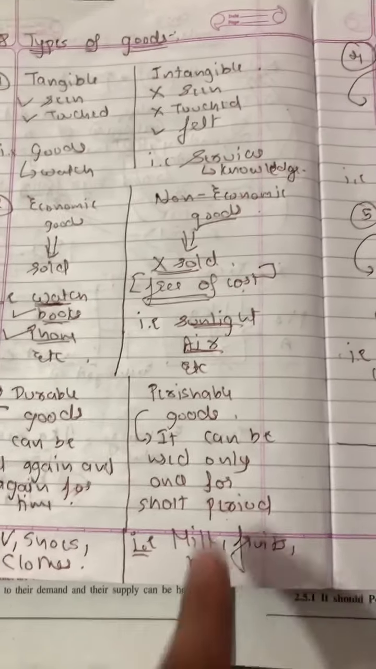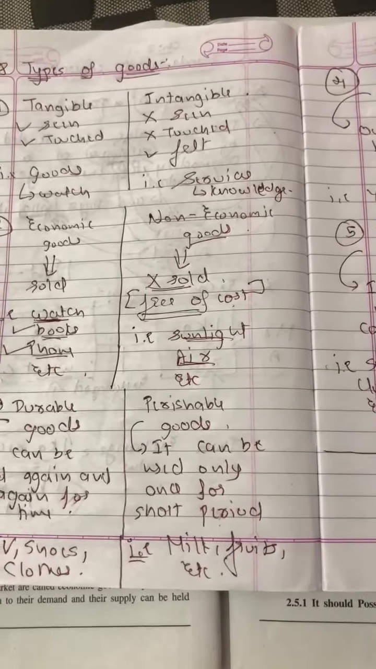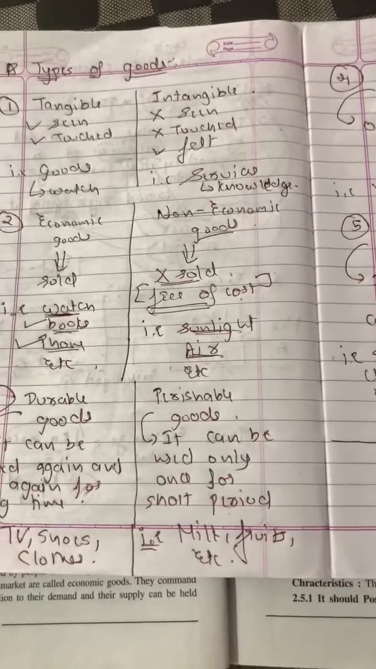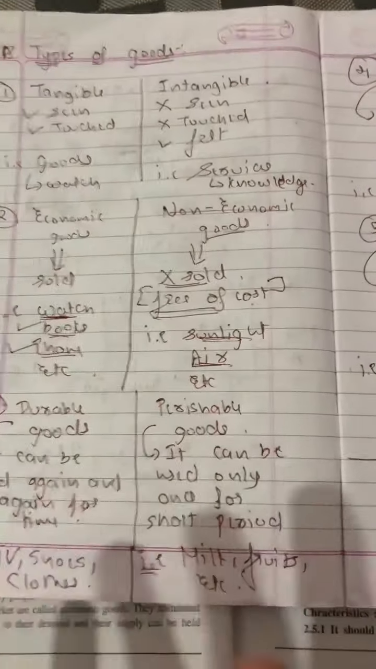Okay, and this can be stored for a short period of time. Can you store milk for 1 year? No. Can you store fruits for 1 year? No. It can be stored for short term and it can be used only once.